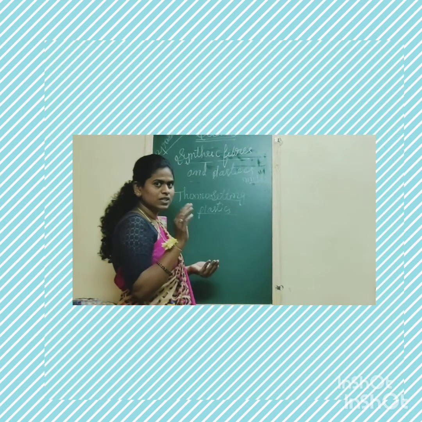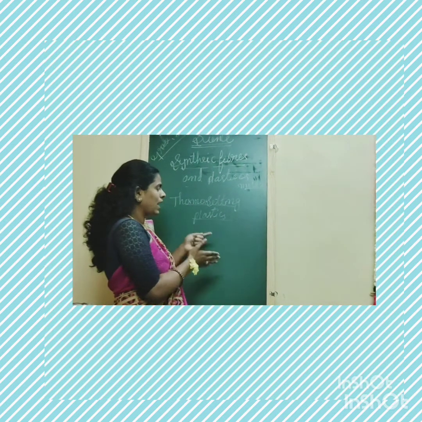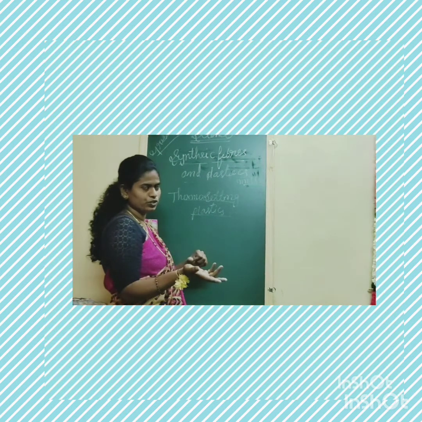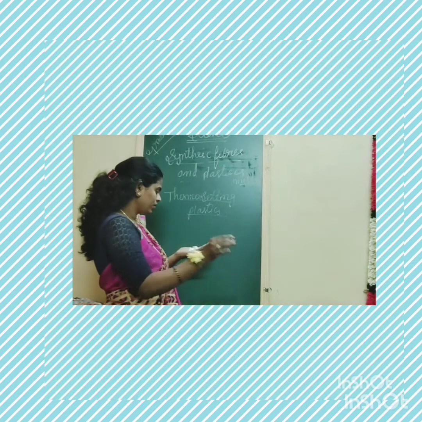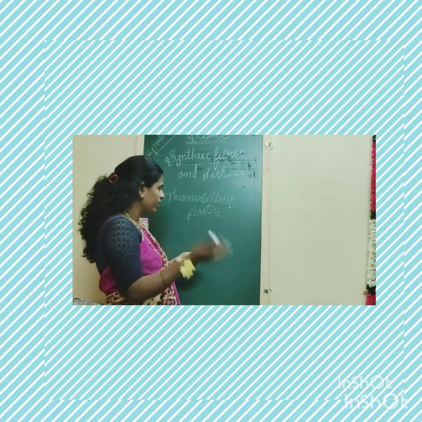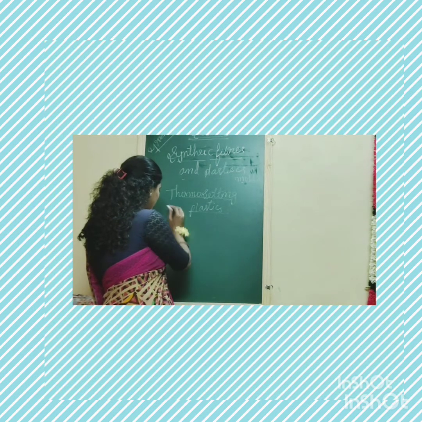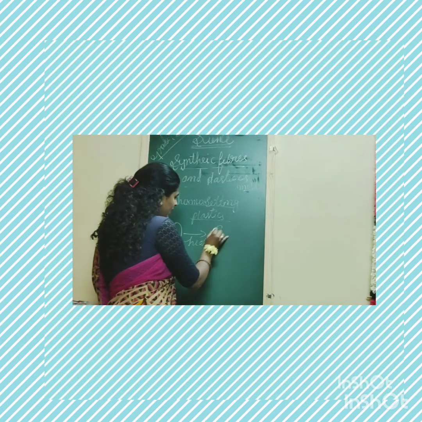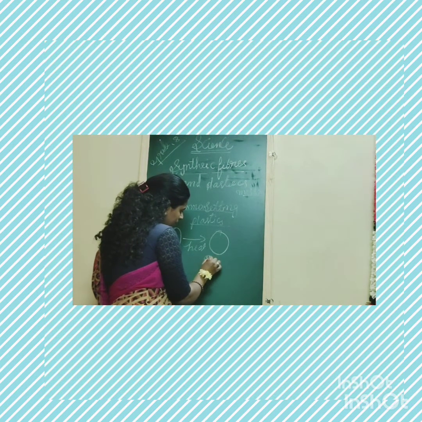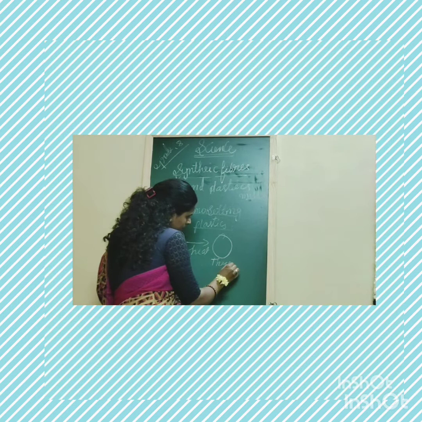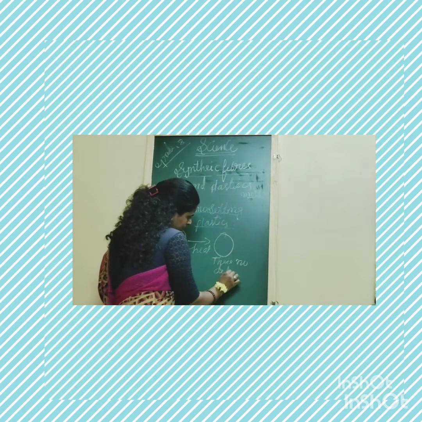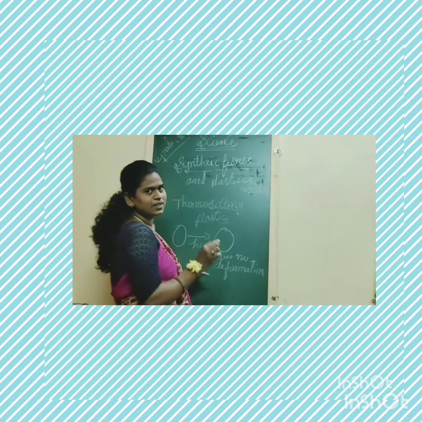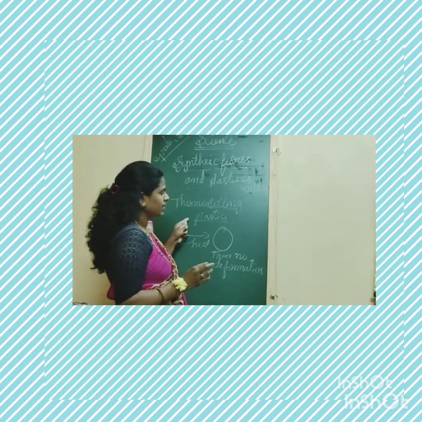So what are thermosetting plastics? As we know, thermoplastics deform their shape on applying heat, but here it is the opposite. They will not change their shape even when heat is applied. The plastics remain the same. There is no deformation. After applying heat, the shape remains the same.